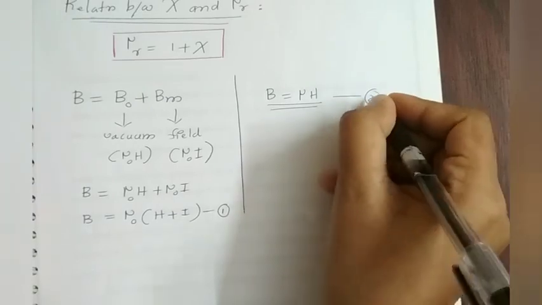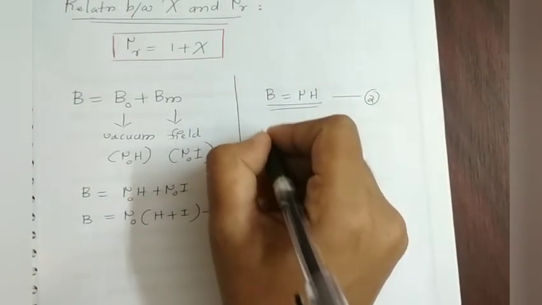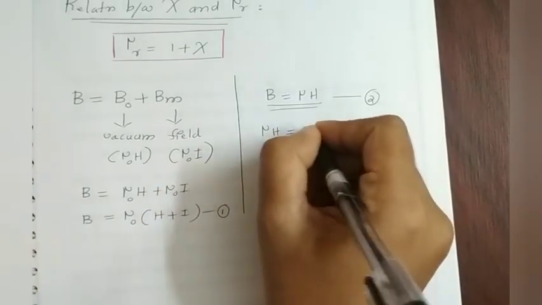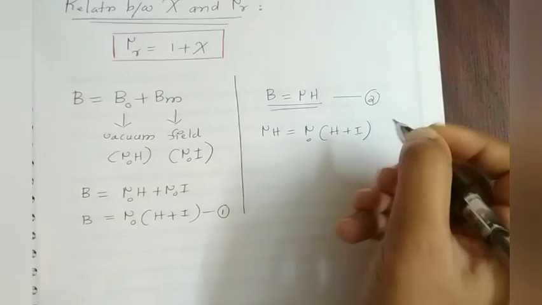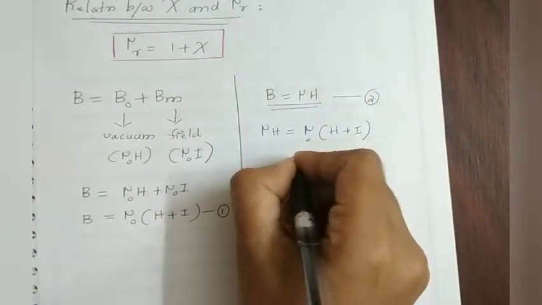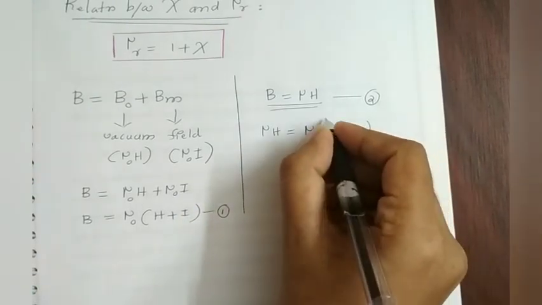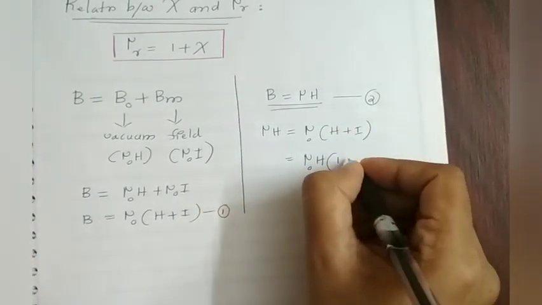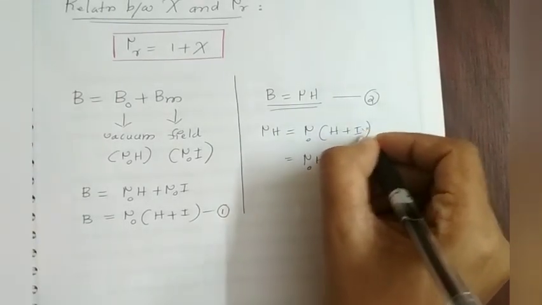So since the left-hand sides of these two relations are equal, we can write mu H is equal to mu0 into H plus I. Now taking H common out of this bracket, we have mu0 into H. Now H is taken out from this term, you have 1 remaining. Since there is no H here, what we do is we multiply and divide by H.